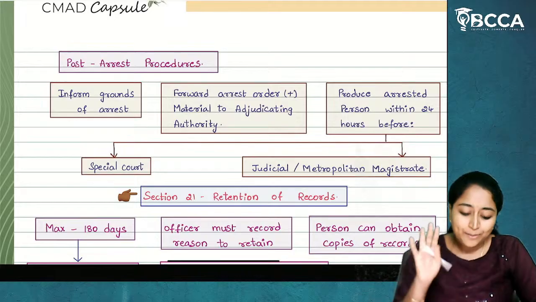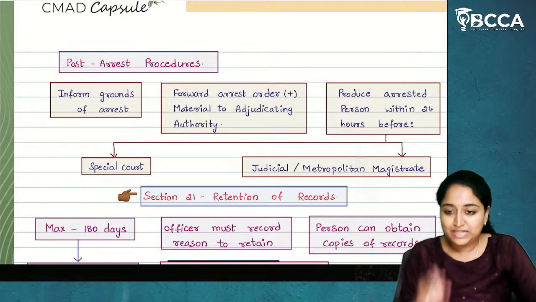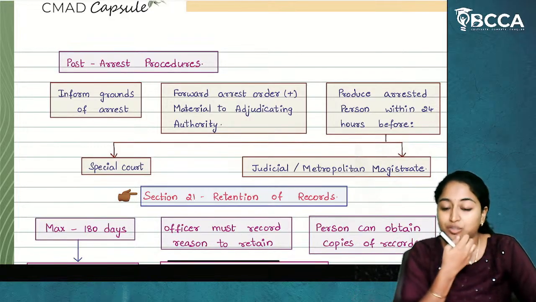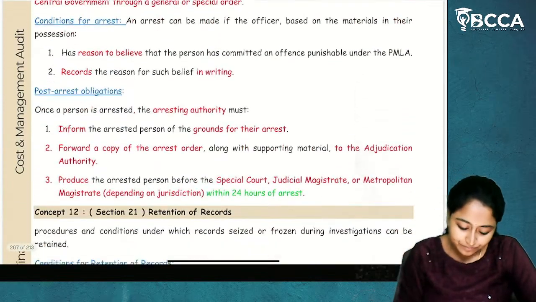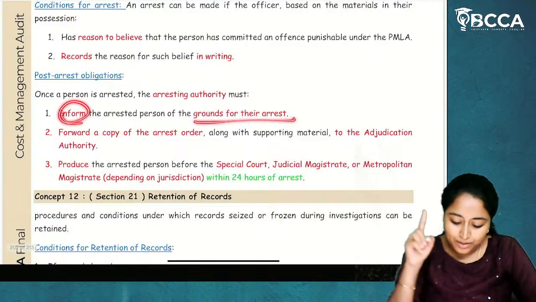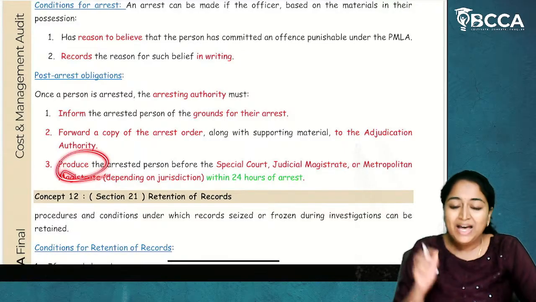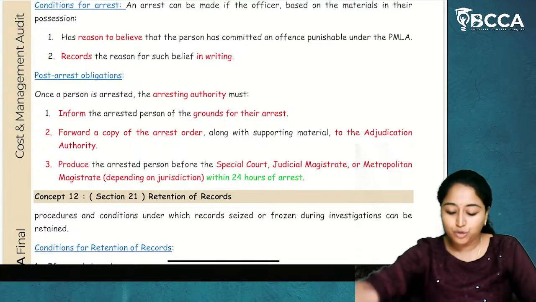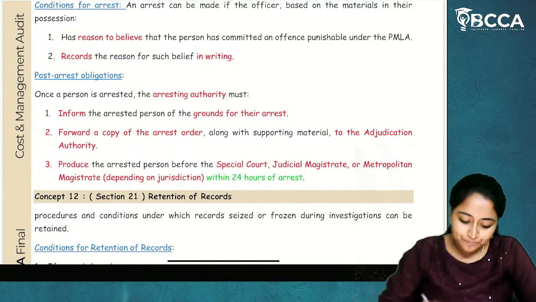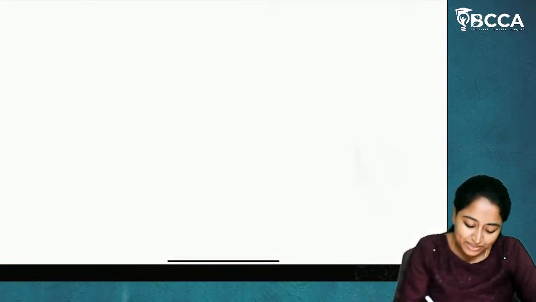So these are the points which have to be definitely done by the authority, whoever it is, deputy director, assistant director or any officer authorized by the central government. They have to follow this. I hope it is clear. Three points: inform the arrested person about the grounds of arrest; forward a copy of the arrest with the supporting materials to the adjudicating authority; and produce the person before the special court or judicial or any magistrate court within 24 hours of arrest. I hope it is clear. So these points you have to write in this particular question for section 18 and section number 19. I hope it is clear.